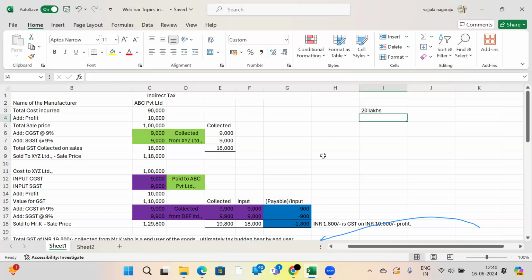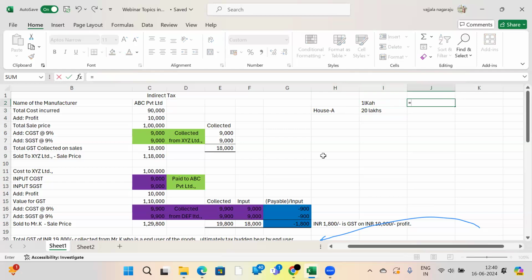Have you understood, sir? Suppose you have a house A. You have given it for my rental purpose. I am running a business in your house. You are charging from me 1 lakh rupees rental income. What is the per annum, sir? 1 lakh rupees per month means 12 lakhs. Up to 20 lakhs rupees per annum services, no need to register under GST, sir. Then no need to collect GST from me also.